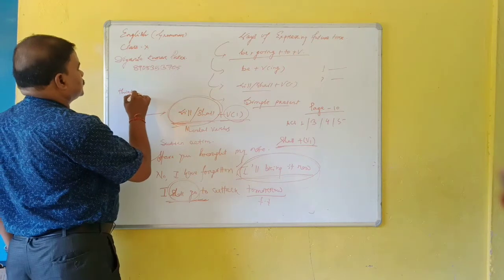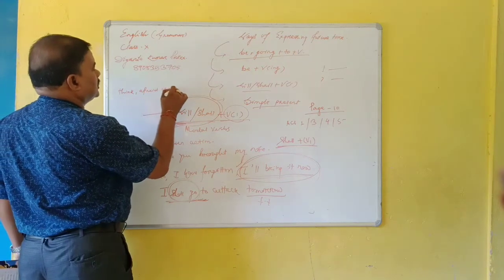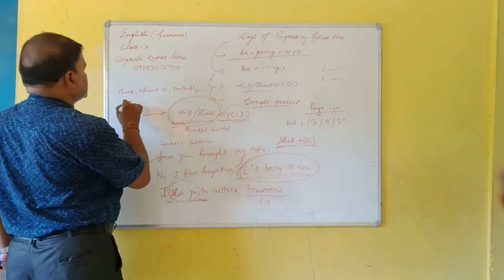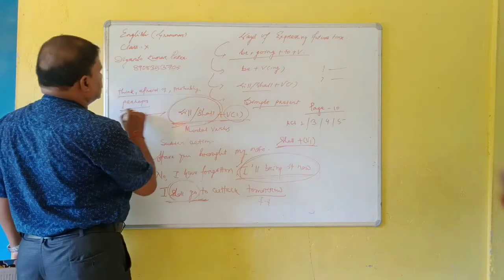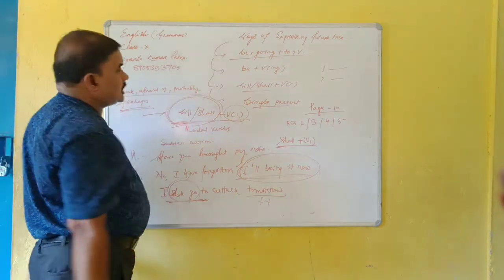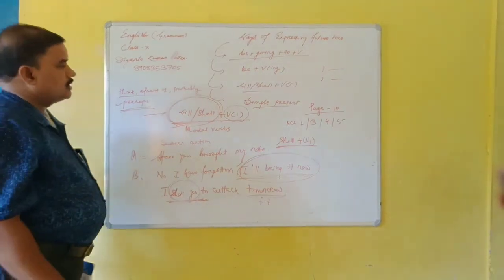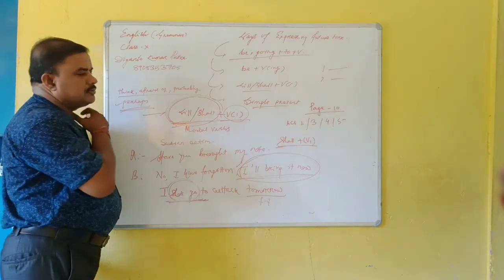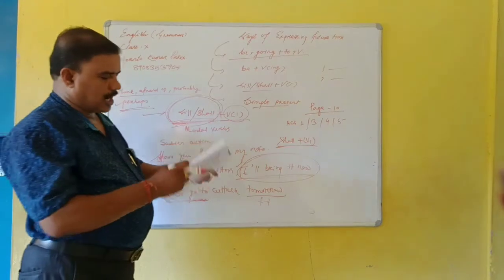Afraid of, probably, perhaps. Where we can find this type of words, we use will or shall. I think my father will come. Perhaps there will be a snake. So we can use there is a snake also. Probably he will be ill. So like this we can use will, shall plus verb 1.